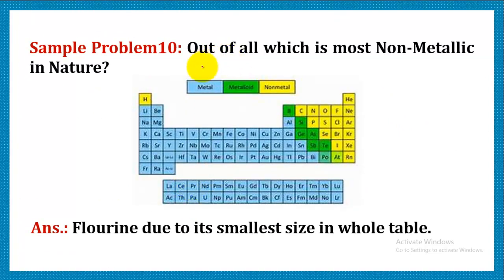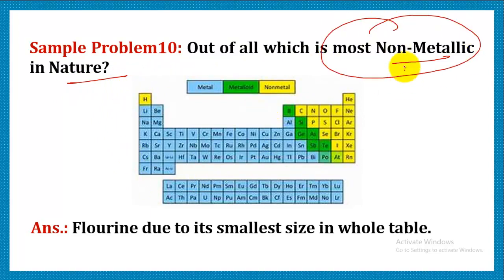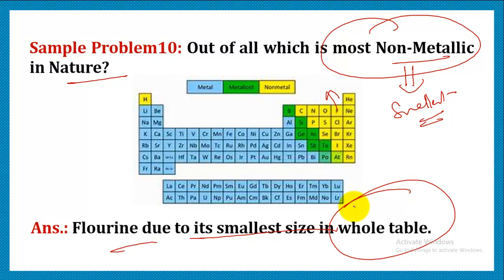Another question we have is, out of all, which is most non-metallic in nature? So we have this periodic table and we have to make out which is most non-metallic. Non-metallic means which has more tendency to gain electrons or which is smallest in size. So the one which is smallest is fluorine. So fluorine, due to its smallest size in the whole table, is considered to be most non-metallic.